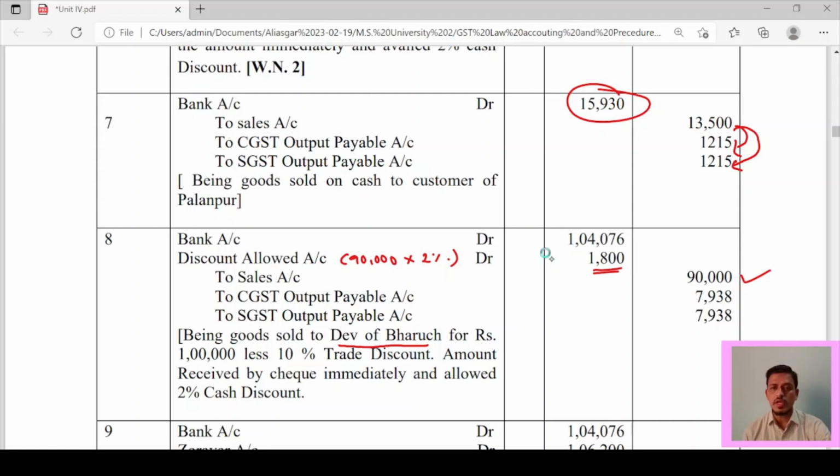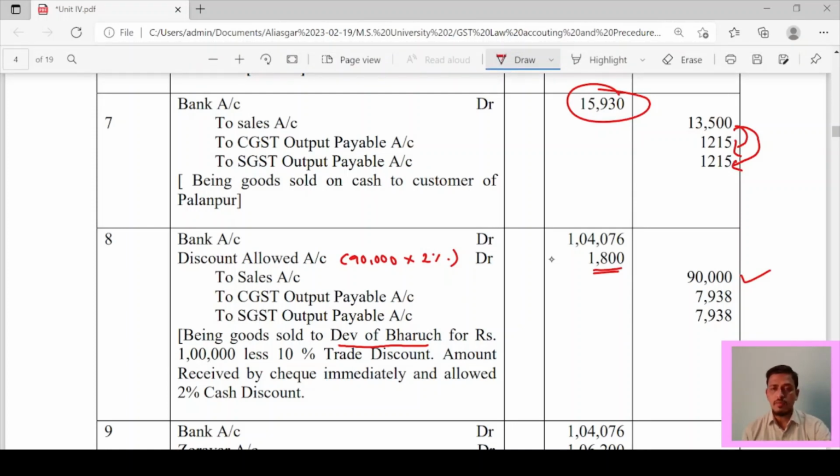Ankleshwar and Bharuch both are located in the same state, so location of supplier and place of supply are in same state, so it is an intra-state transaction. So CGST and SGST will come, and full amount is received by check immediately. So you have received this 90,000 along with CGST, SGST. So total how much amount you have received after deducting cash discount? So once again 88,200, then 7938 and 7938. So this amount will come in your bank account.